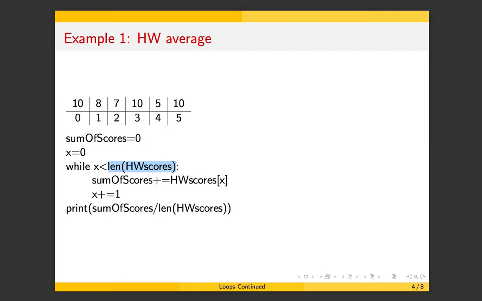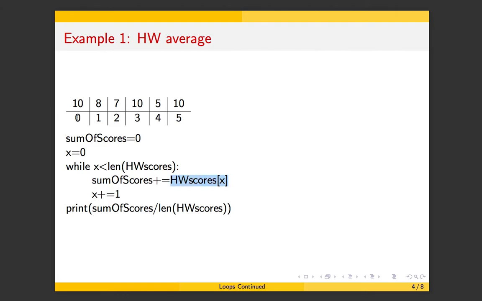There's 6 homework scores, so that length is 6 here, right? So as long as x is less than 6, so as long as x has these values here, 0 through 5, this process will continue. And what is the process? What's happening inside this loop on each pass? Well, sum of scores just gets increased by whatever homework score you're currently looking at right now.